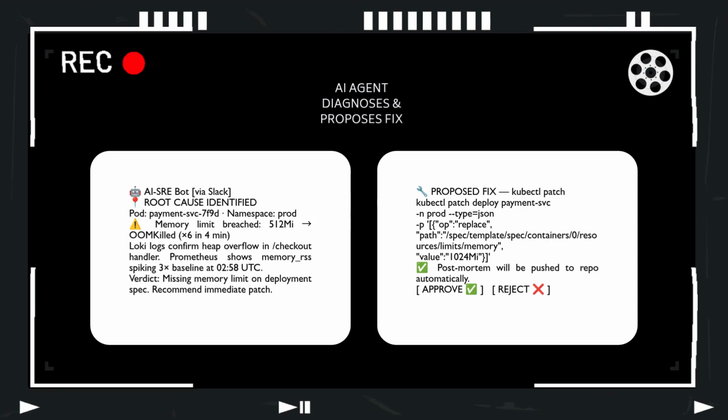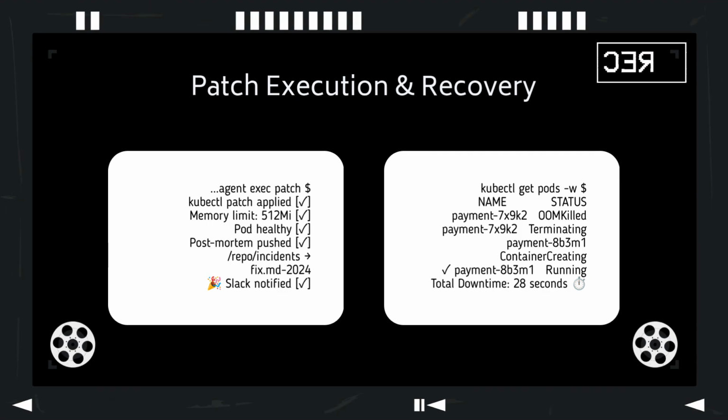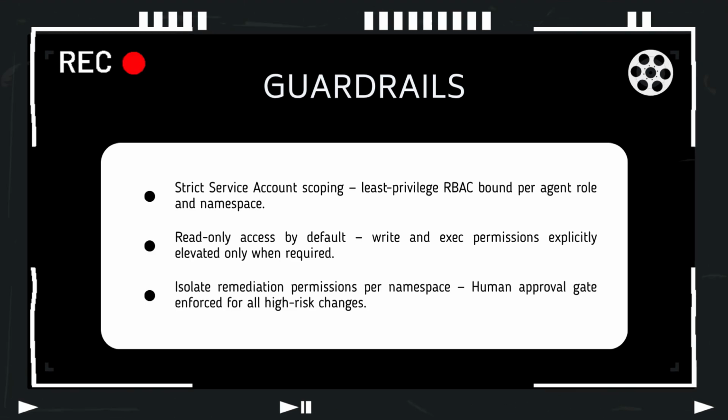Exactly 12 seconds later, I get this Slack message. The AI explains the root cause, cites the exact log lines, and proposes a kubectl patch to increase the memory limit to 512 megabytes. Because this modifies infrastructure, it asks for permission. I click approve. The patch is applied. The new pod spins up cleanly. The incident is resolved, and a complete post-mortem markdown file is automatically pushed to our documentation repository. Total downtime: 28 seconds. This is a massive paradigm shift.